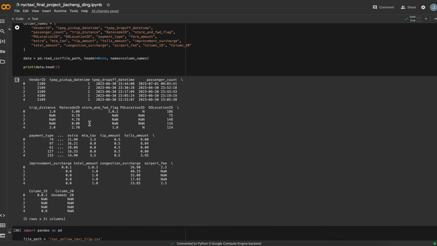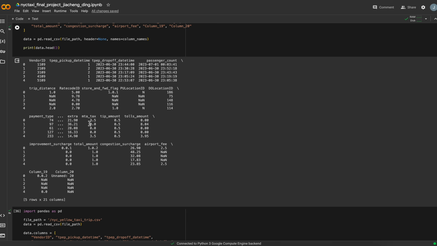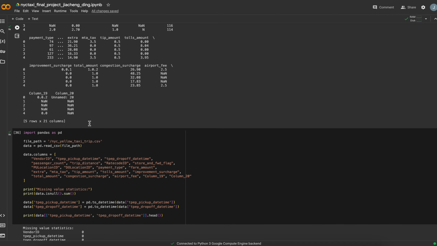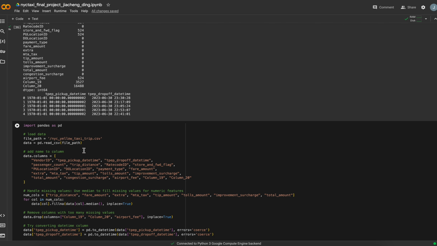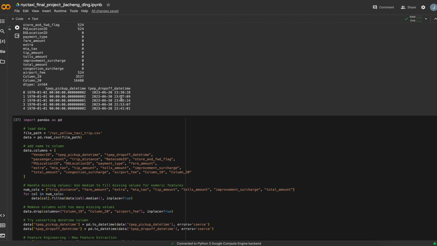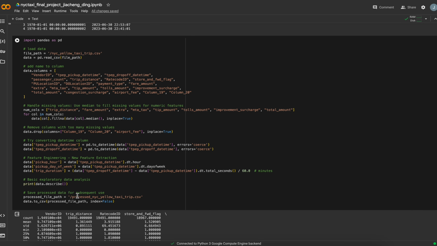And I use describe to get the basic statistics of the dataset. It helped me know the dataset a little bit more. I deal with the missing values and transform them into some new features, and then I save them to the processed NYC yellow taxi trip file.